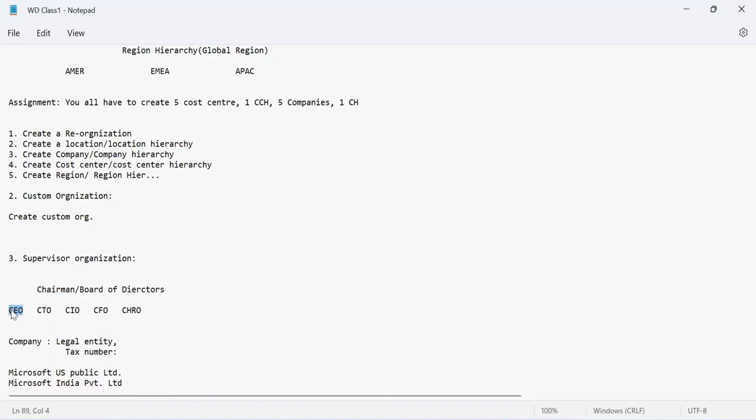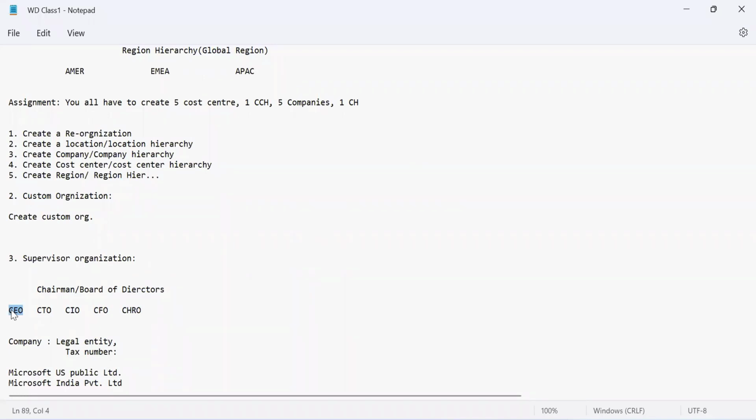If I'm marking any leave, that is your time and attendance, or you can say leave and absence application. Again, the request will go to Josephine, and Josephine is my supervisor. So if she approves, then only my leave is approved. If she rejects, my leave is not approved, right?